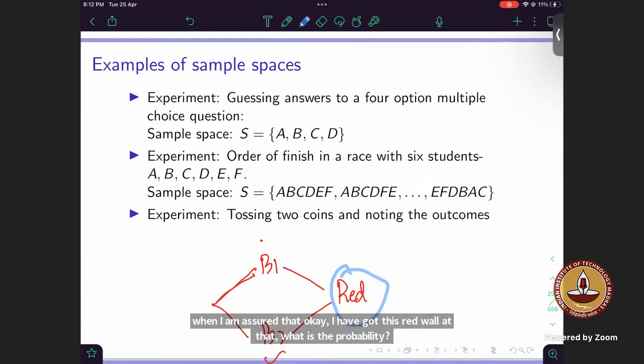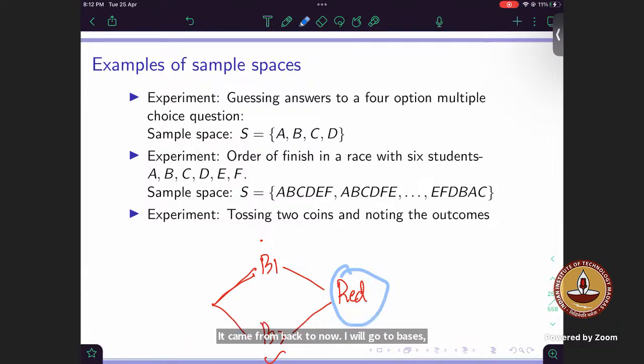Now I will go to Bayes rule, because I know at the end what my end result is. I am given a surety that your end result is a red ball.